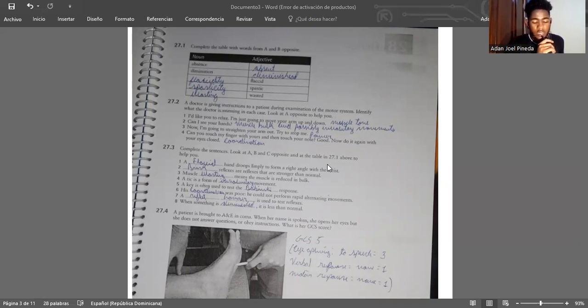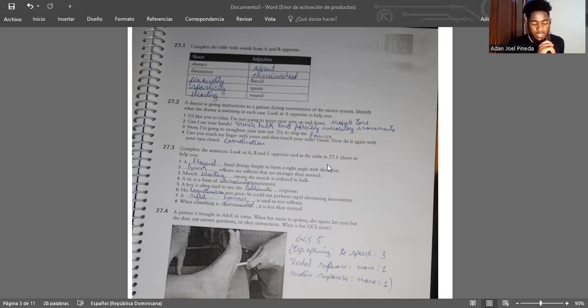27.2. A doctor is giving instructions to a patient during examination of the motor system. Identify what the doctor is assessing in each case. Look at A opposite to help you. 1. Muscle tone. 2. Muscle bulk and possible involuntary movement. 3. Power. 4. Coordination.